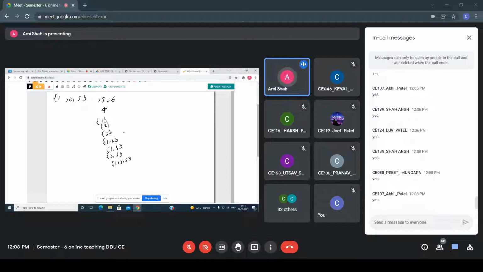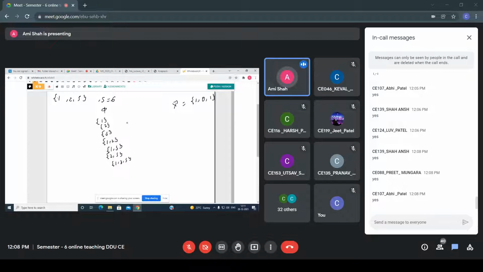My aim is to find a subset whose sum is 6, that is, whose sum is S. So which subset am I taking? The subset 1 and 5. How do you represent 1 5 in vector form in 0-1 knapsack? It is 1 0 1. The meaning is that 1 is chosen and 5 is chosen. So I find the subset whose sum is 6.